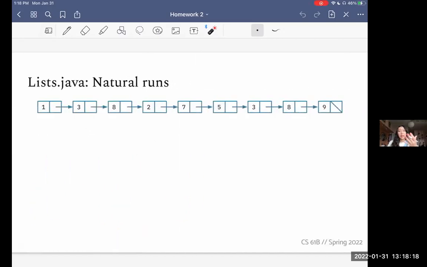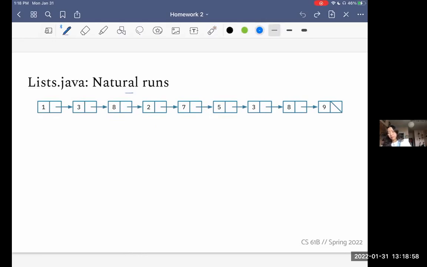And so with these classes in mind, the exercise we're going to have you do is called natural runs. Basically, you're given an input intList, and you need to return an intList list with all the subarrays of strictly ascending or increasing lists. And so what do I mean by that? Well, let's take a look at the input. Here we can imagine we only want strictly increasing sublists, right? So we go from 1 to 3, 3 is greater than 1, 3 to 8, 8 is greater than 3, and 8 to 2, but oh, we're no longer increasing on this particular chain, right?